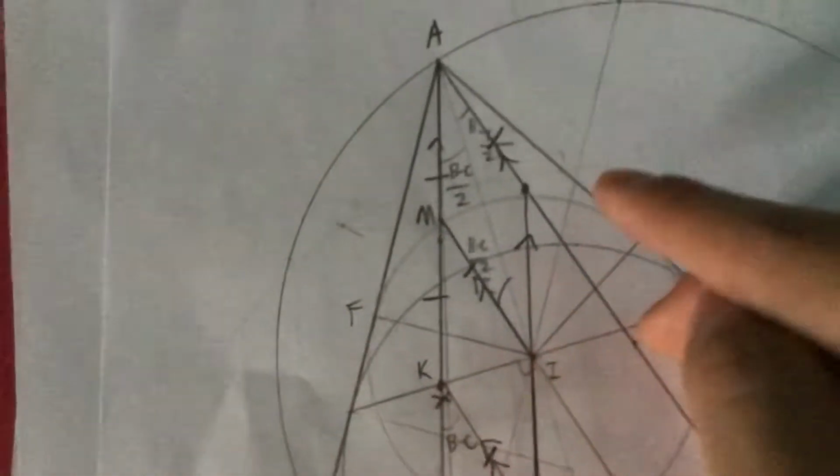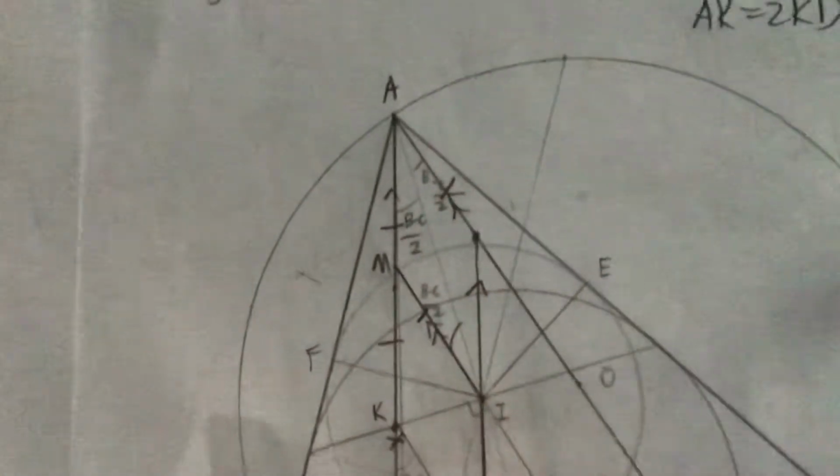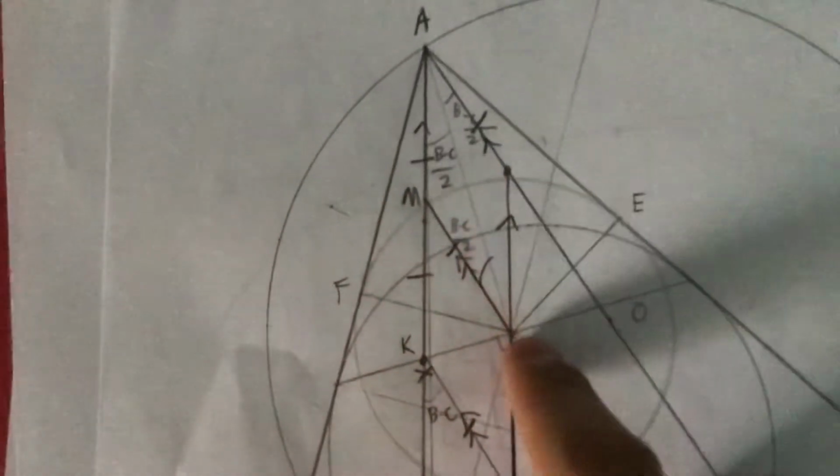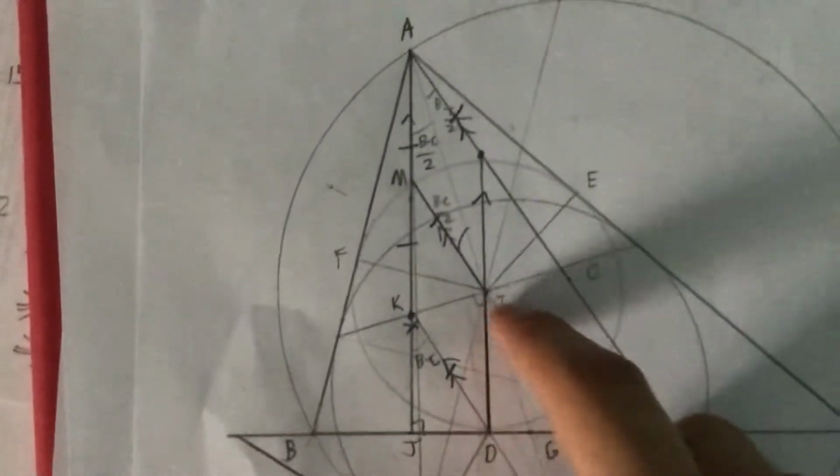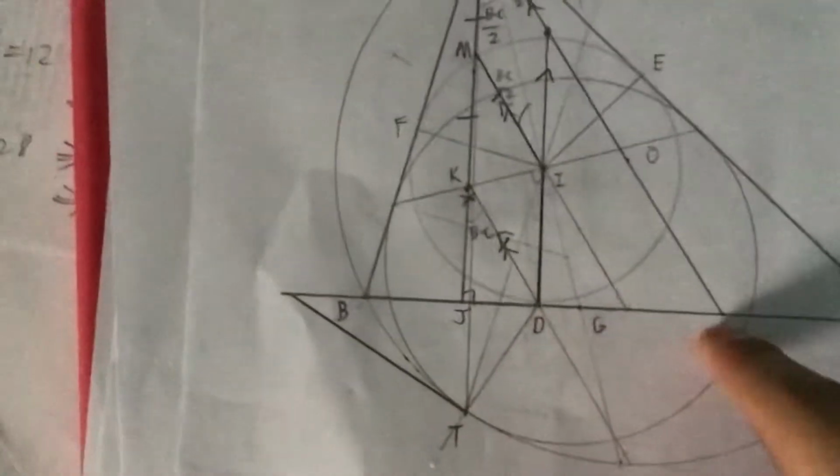Angle MAI equals angle OAI. But then these two are obviously parallel, because DI is perpendicular to BC, and the altitude is also perpendicular to BC. So parallel, interesting. But then here's where it gets more interesting.